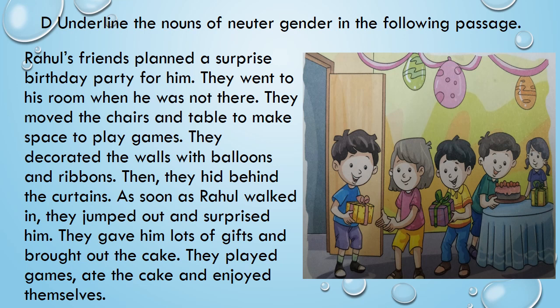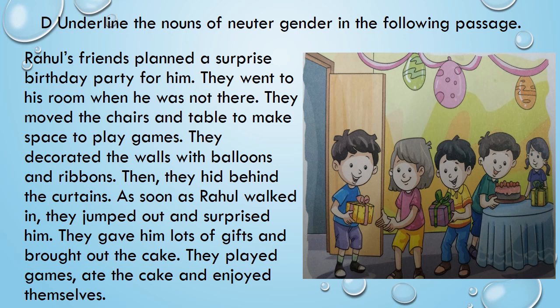They decorated the walls with balloons and ribbons. Then they hid behind the curtains. As soon as Rahul walked in, they jumped out and surprised him. They gave him lots of gifts and brought out the cake. They played games, ate the cake and enjoyed themselves.